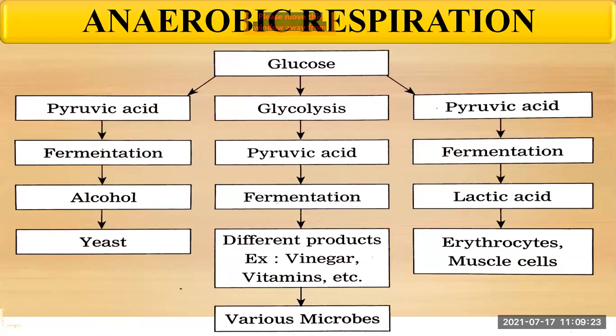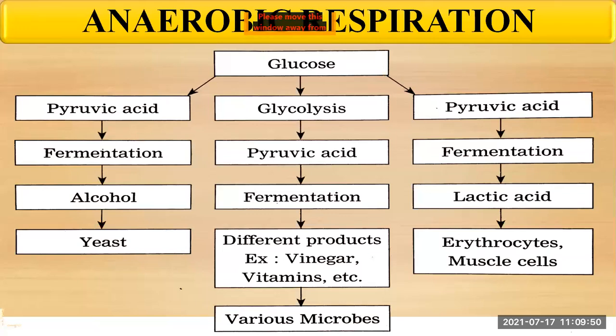Okay. So some higher plants, animals and aerobic microorganisms also perform anaerobic respiration instead of aerobic respiration if there is a depletion in oxygen level in the surroundings. See, it is very interesting. We said just now that cellular respiration takes place in two ways, aerobic and anaerobic.